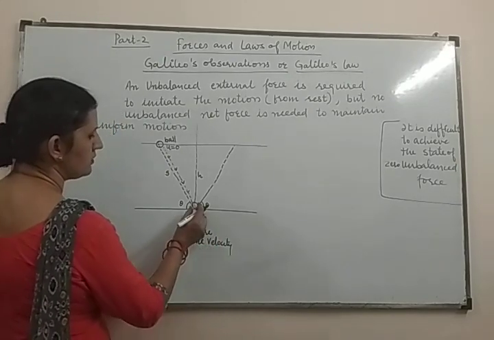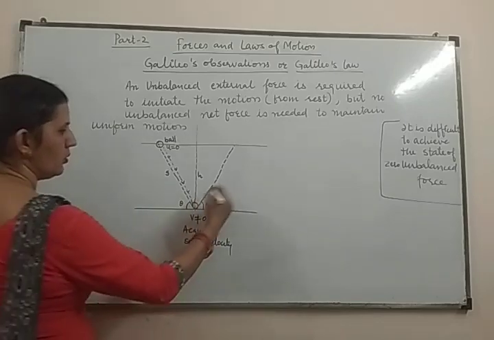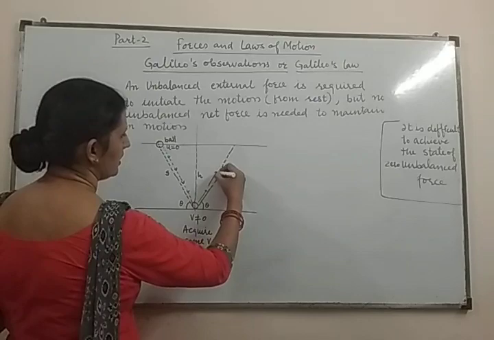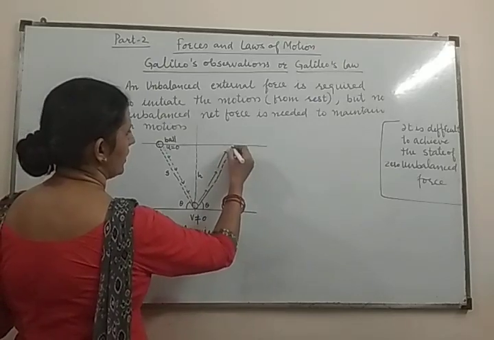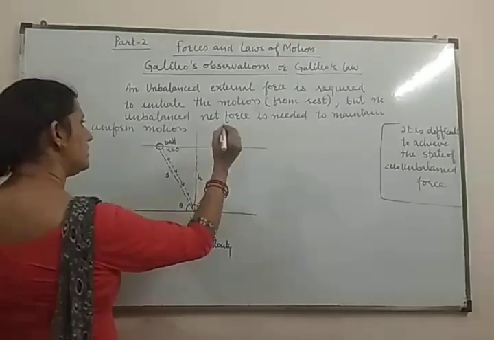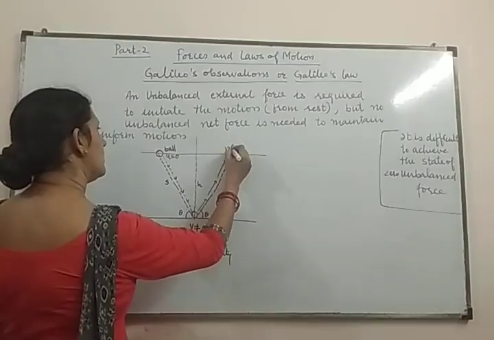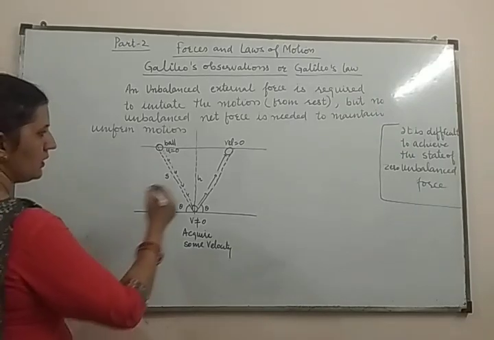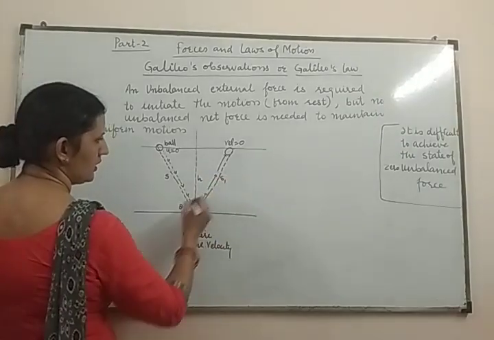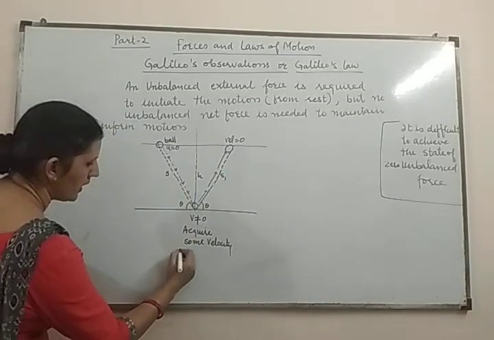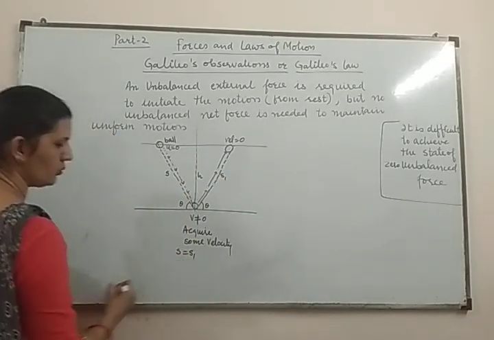And due to this velocity, the ball starts moving along this second inclined plane and reaches the same height, and at this highest point the velocity again becomes 0. Here the distance traveled is s1.